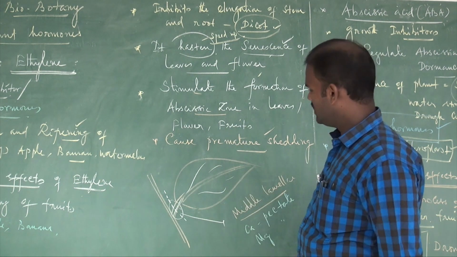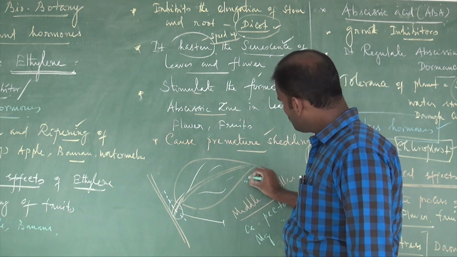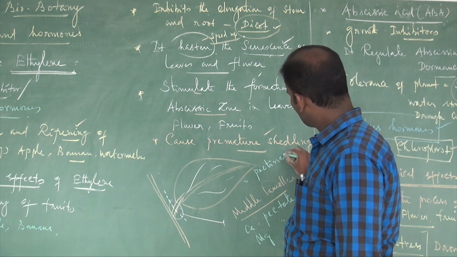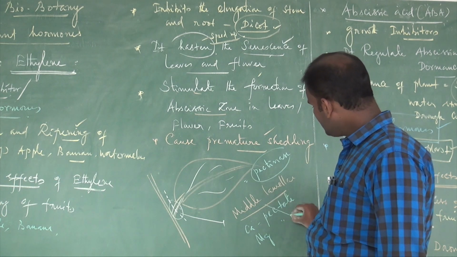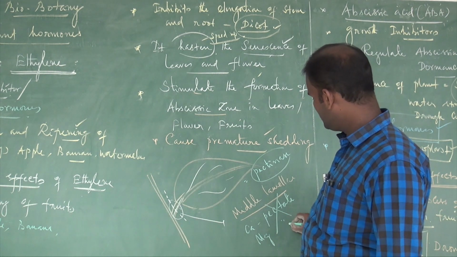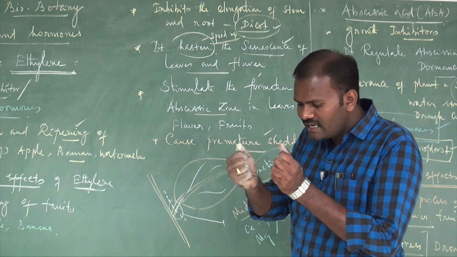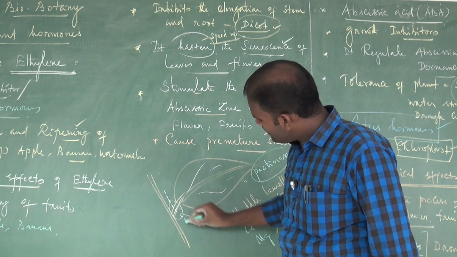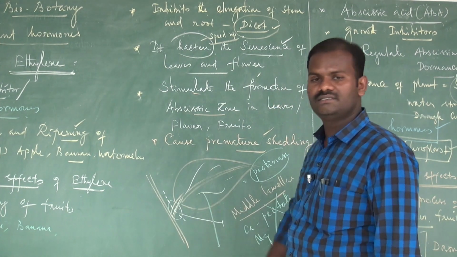But ethylene induces the production of a pectic-degrading enzyme, pectinase. Due to the presence of the enzyme, this middle lamella, I mean the pectic substance, calcium pectate and magnesium pectate, is broken. As a result, the cells get separated from one another. Once the cells are separated, the leaves automatically separate from the plant body, resulting in shedding of the leaf.